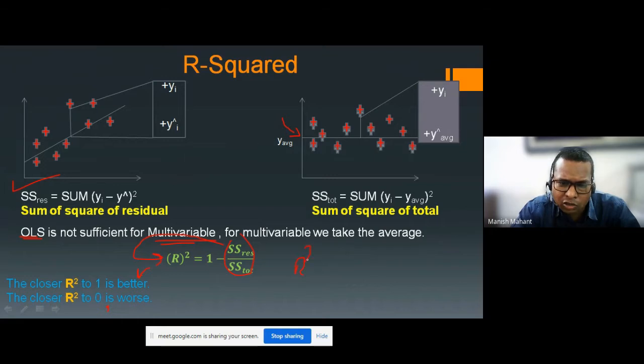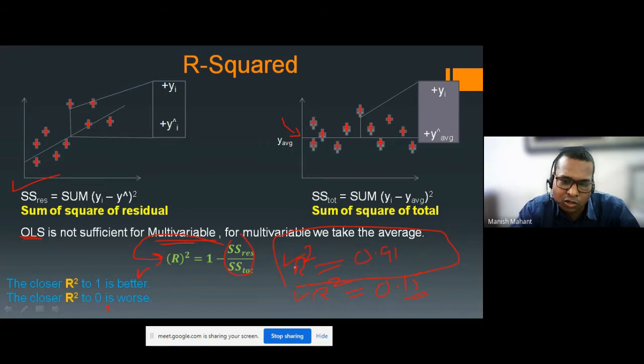Okay, say you are getting an R square value like 0.91. When your model is predicting something and R square is equal to 0.91, it means that your model is very good. Now let's see if the R square value is like 0.15. It is approaching towards 0, so this model is a worse one, and we cannot use this model.